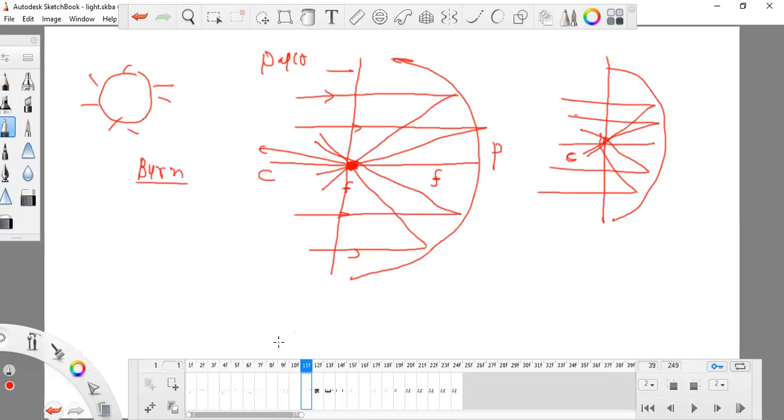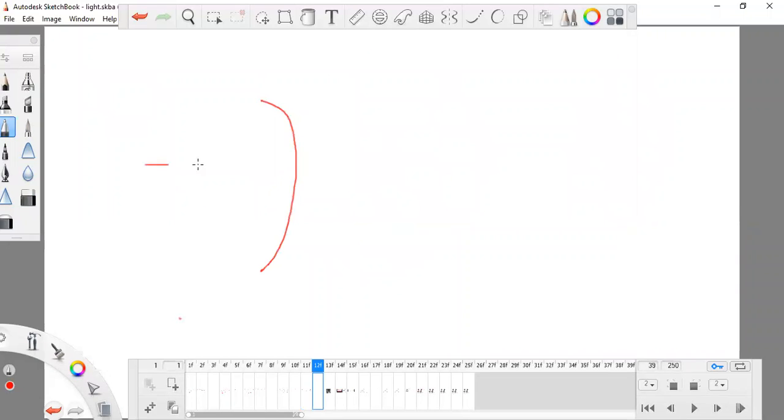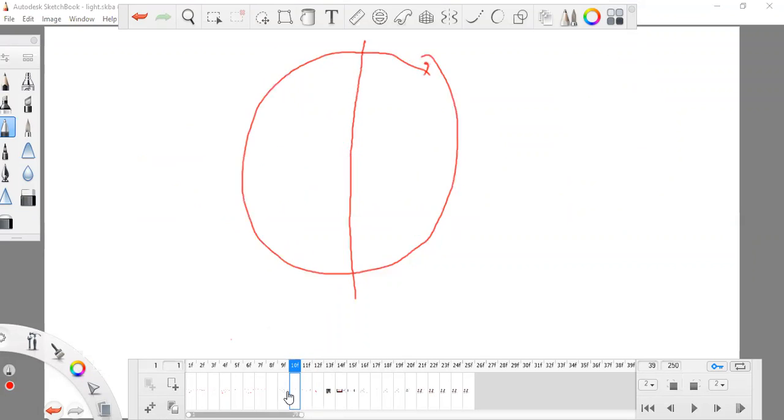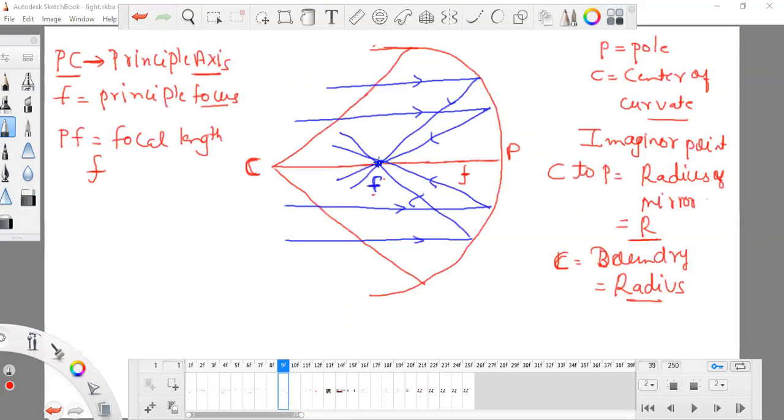Because all of the rays are aggregating here. This is the point of aggregation, and it is known as F, that is the focus.